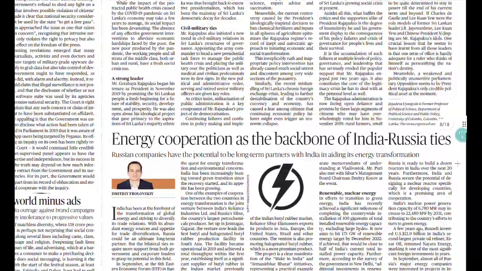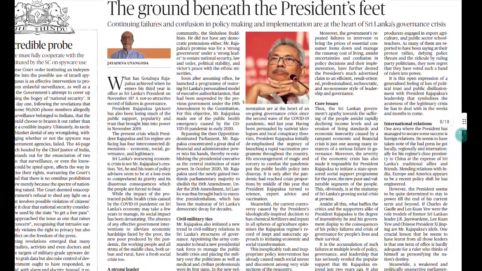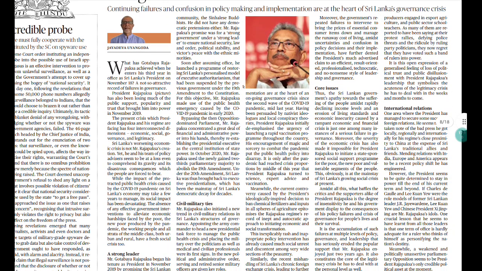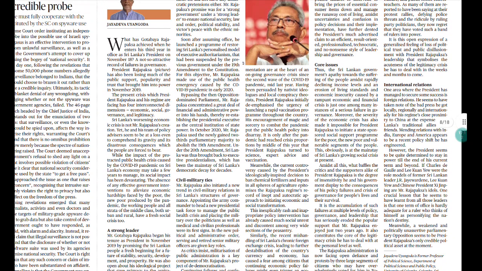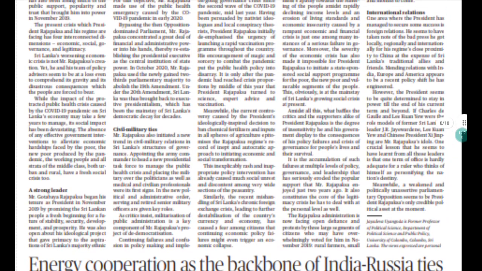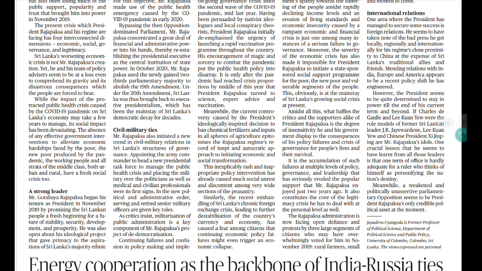And apart from that, you can also read this article, Ground Beneath the President's Feet. This article is not that important for your exam, for General Studies as well as for PubAd, because it is more focused on Sri Lanka. But in your Public Administration Paper 1, there is the topic called Comparative Public Administration, and in that CPA you will get one topic, comparison of Indian administration with the administration of other countries. So there are 1-2 points that you can take from this.